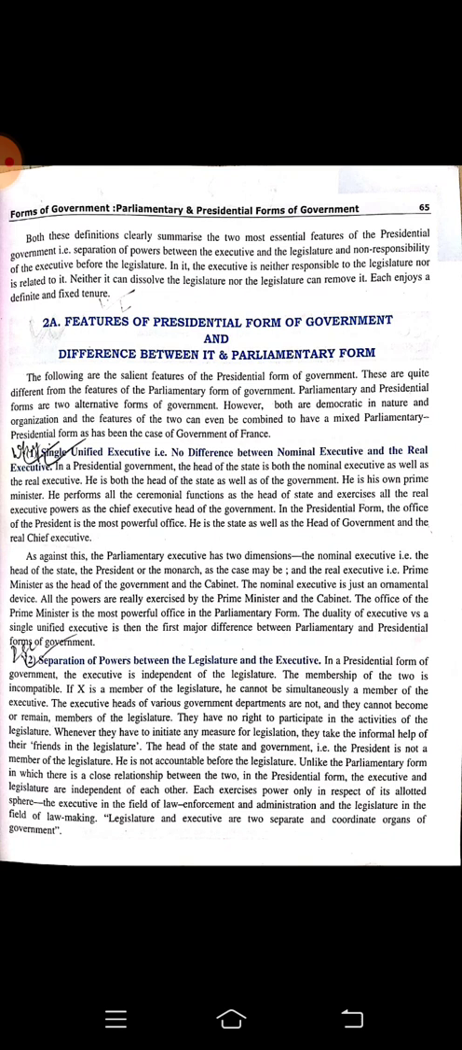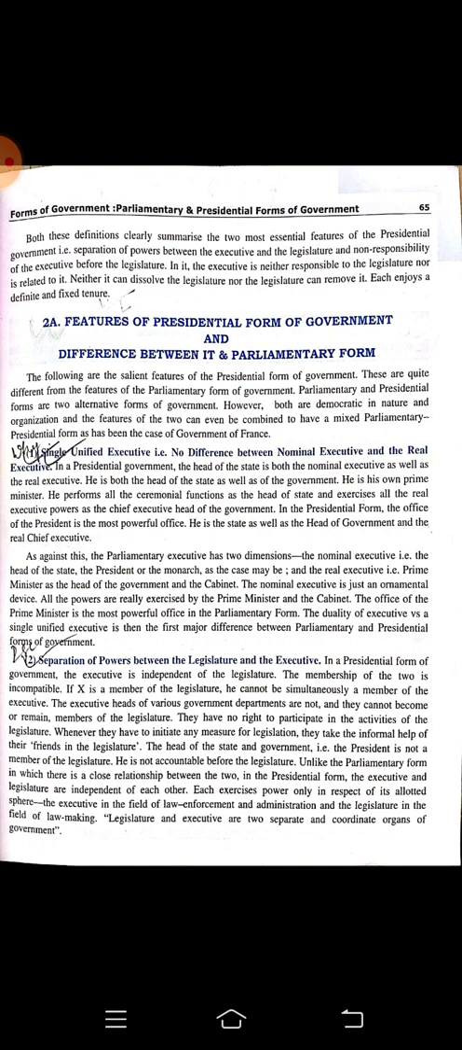Single unified executive, that is no difference between nominal executive and the real executive. So in other words we can say that the real head and the nominal head is the same person. Two different persons are not there. But in parliamentary form of government you will find that the real head and the nominal head are two different persons. Like for example in India we are having parliamentary form of government.